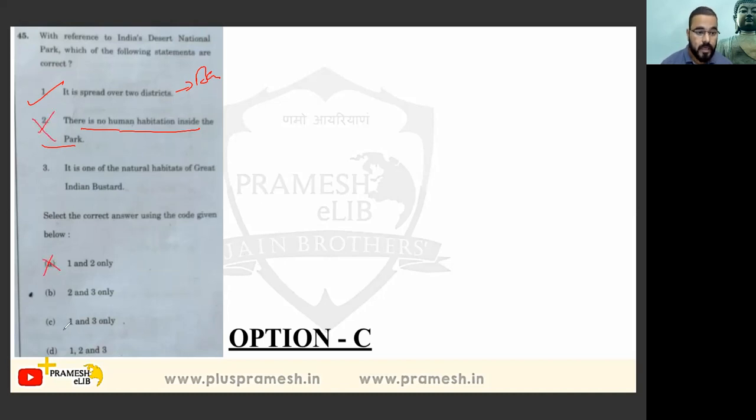So options A and D get eliminated, and B also gets eliminated, wherever 2 is used. Another one is that it is one of the natural habitats of the Great Indian Bustard. Absolutely. Option C is the answer. Elimination and a little knowledge help us reach the conclusion. Okay.